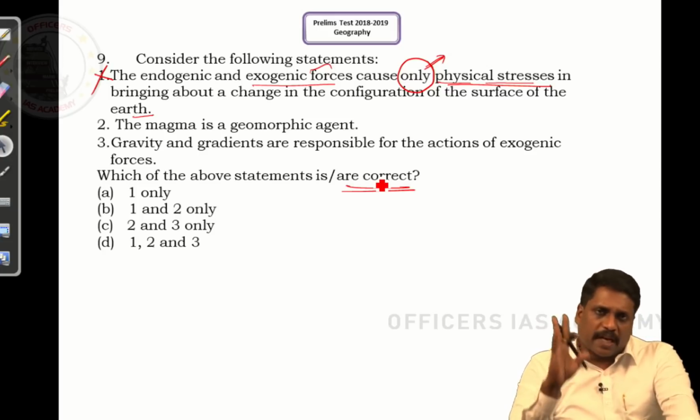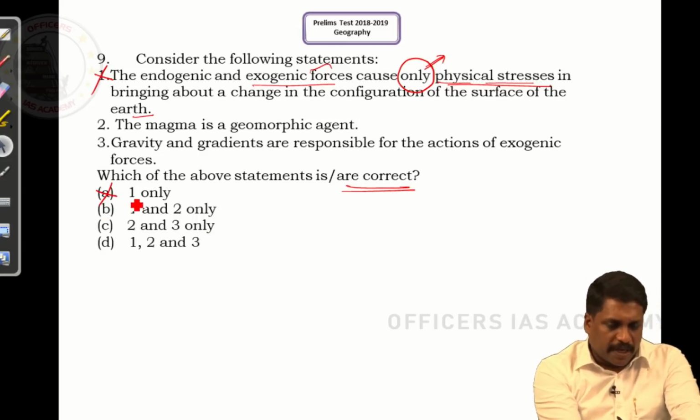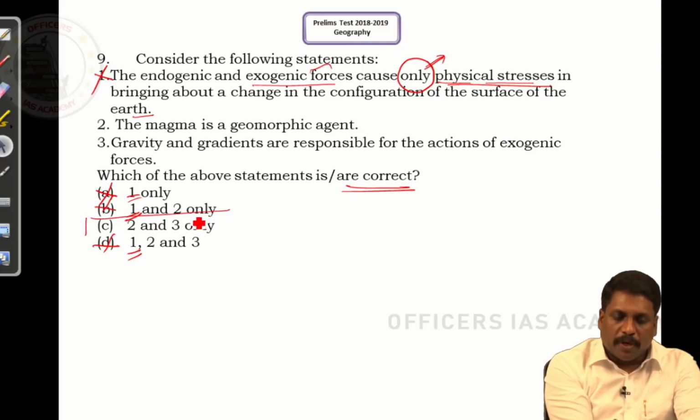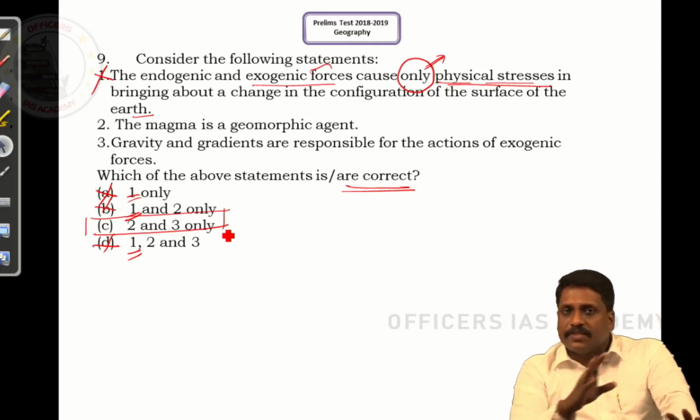This is an easy question. Once you eliminate 1, A cannot be the answer because it has 1. B cannot be the answer because it has 1. D cannot be the answer because it has 1. You are left only with C. Right, here itself I can conclude that C is the right statement.